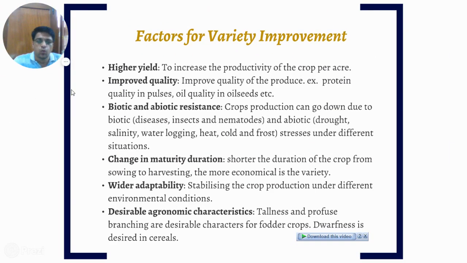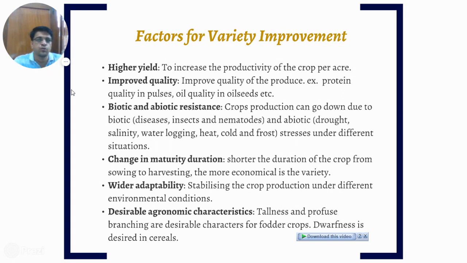Now, what are the factors on which our variety improvement program depends? First one is higher yield. We want to improve our variety so that we can get more and more production of the crop per acre. Suppose we are getting 10 quintals of wheat in a certain area.